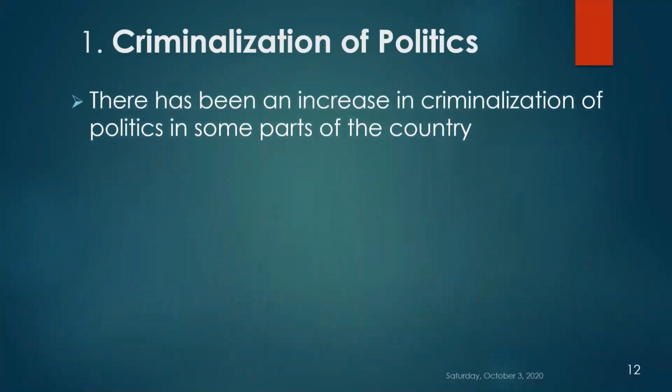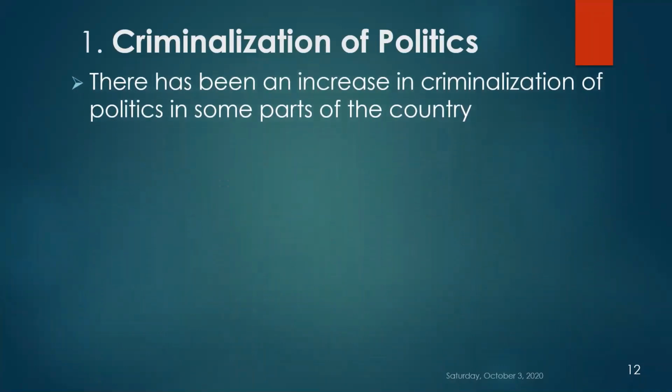The first one is criminalization of politics. As I told you, there is a close relationship between the criminals and the politicians. In fact, sometimes you will not be in a position to make out the difference whether he is a politician or a criminal. Okay, so there has been an increase in criminalization of politics in some parts of the country.